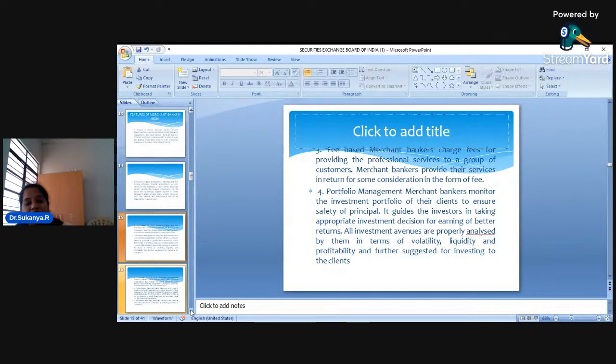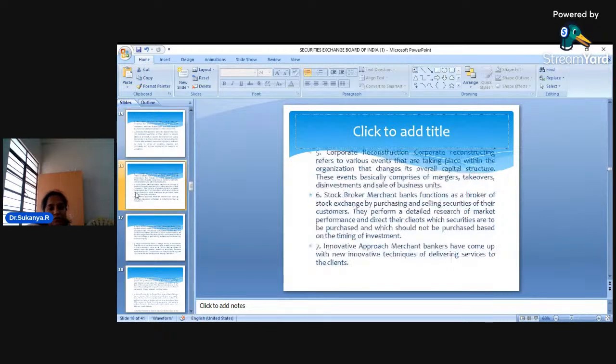That is, I've invested 20,000 in a bank, 30,000 in the share market, 40,000 rupees, let us say, in mutual funds. And I have taken debentures of one particular company. So all these together is my portfolio. Now, what the merchant bankers will do is they will take up the responsibility of managing my portfolio. Let us say I have invested some 50,000 rupees in ABC company, and that ABC company is making a loss. I'm a very busy person. I'm a businessman. I will just invest money and I don't have time to take care of the portfolio of my money.